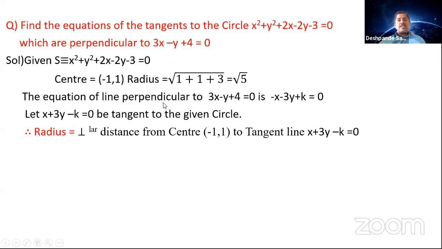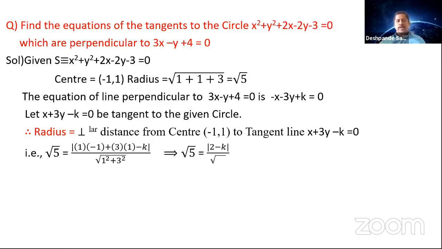So what is the value of radius here? Root 5. You can substitute here. So formula of perpendicular distance, again mod of ax1 plus by1 plus c. So a is 1, x1 is minus 1, b is 3, y1 is 1, minus k divided by root over 1 square plus 3 square. So here use the formula. Now 1 square plus 3 square is 10. 1 into minus 1 is minus 1 plus 3. So minus 1 plus 3 is 2. So 2 minus k by root 10.